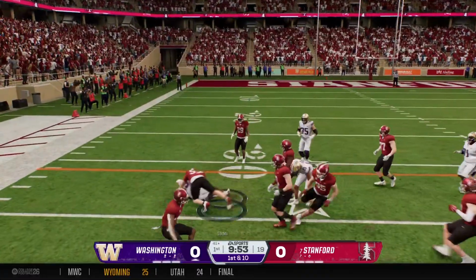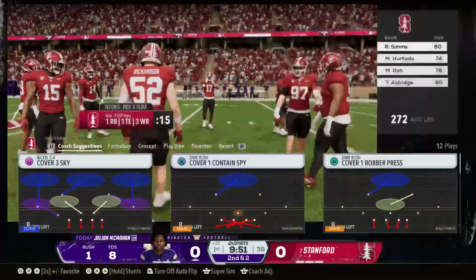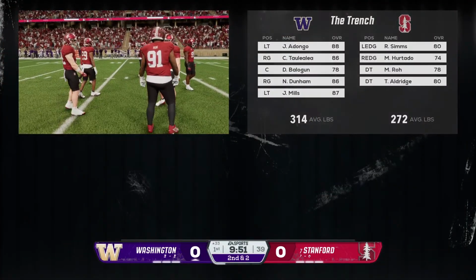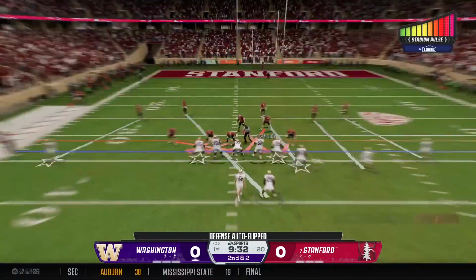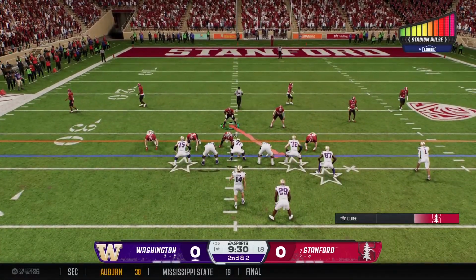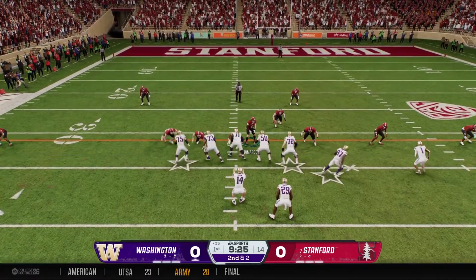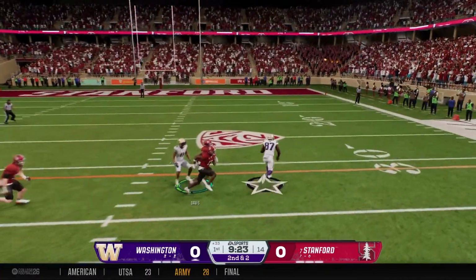Breaks into the open. Shows off another move and gets down to the 33-yard line. Well, it's plays like that that'll help this offense stay in rhythm all game long. If you can have that kind of success on first down running the football, it just opens up your entire playbook moving forward.